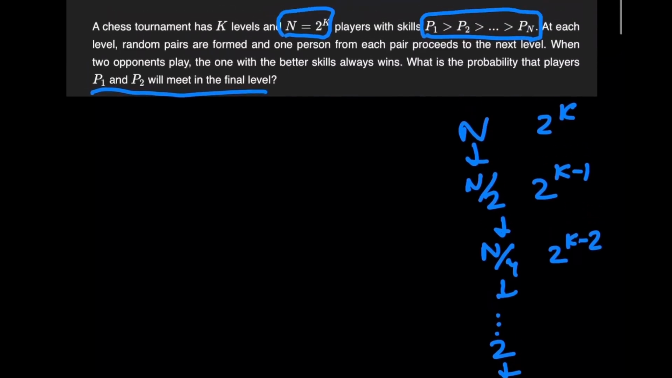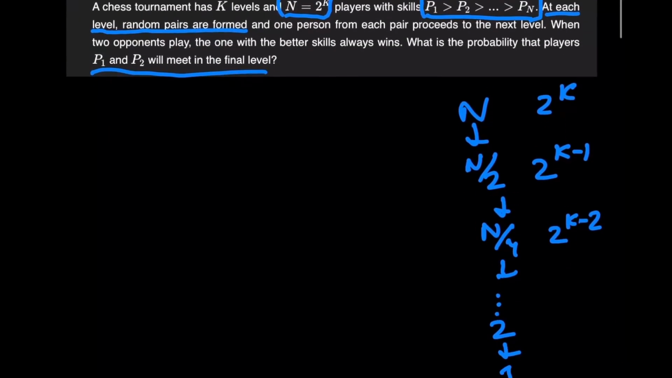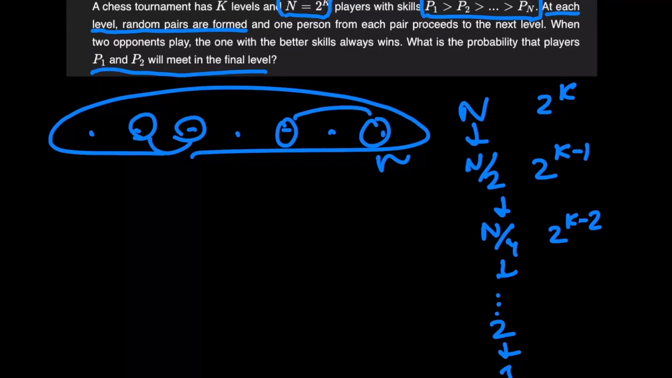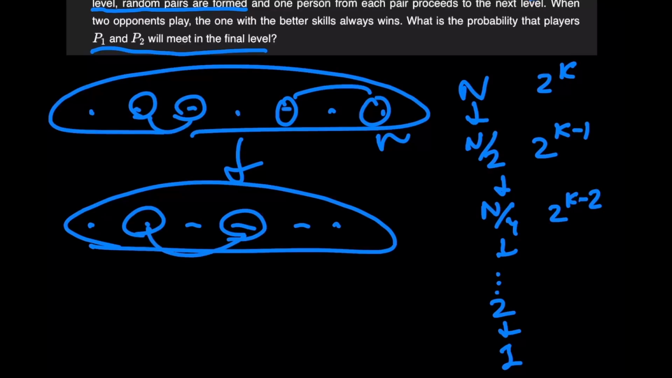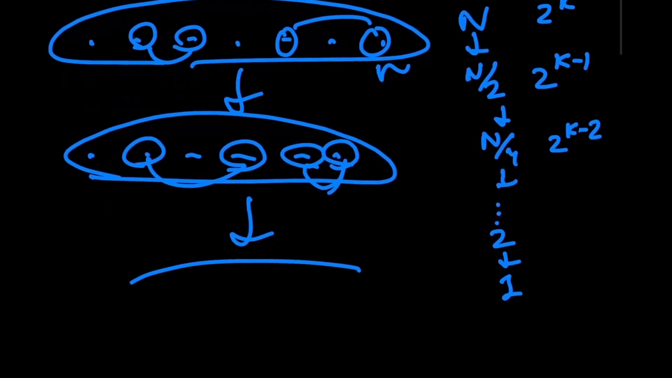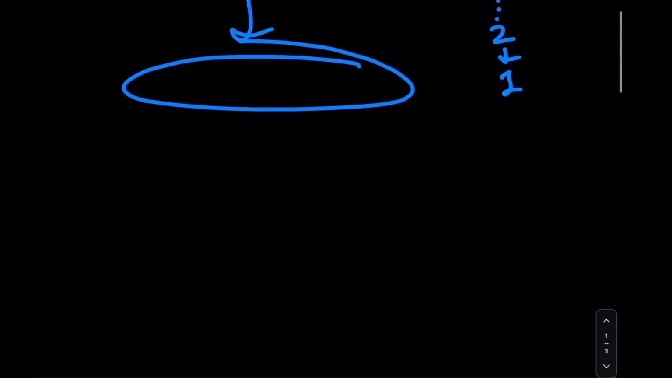First of all, let's focus on the line given here that at each level, random pairs are formed. Now, what does this mean? You'd imagine that initially you've got n people, and from this group you pick out random pairs and make them play against each other, and then this becomes n/2 people, and from that group you again pick out random pairs and make them play, and this process keeps on continuing. Well, this is basically a complicated way of saying that we create a tournament fixing.